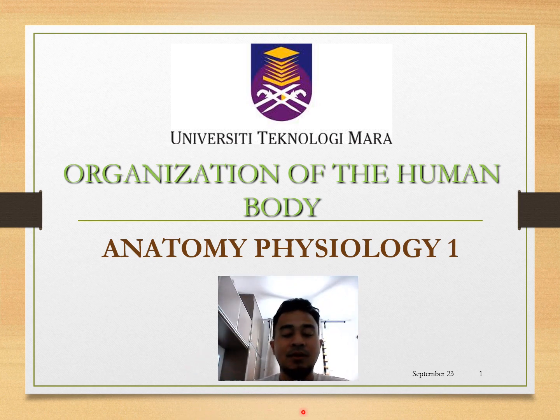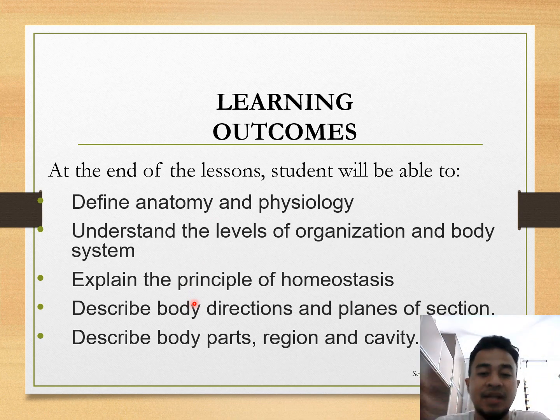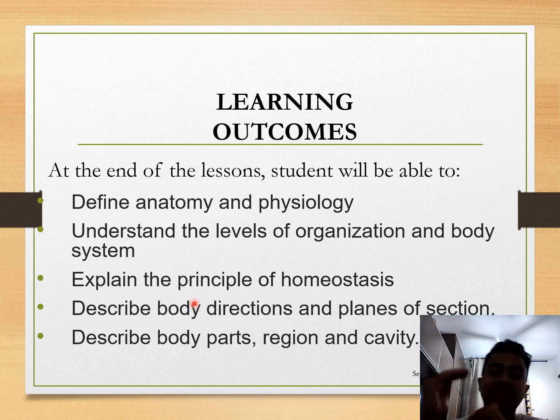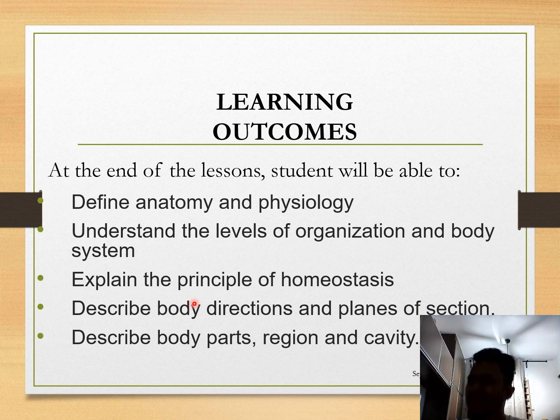First of all, we will see what is the objective of our topics. Alright, so the learning outcome. At the end of this session, you should be able to define anatomy and physiology. Okay, what's anatomy and what is physiology? Right, and then understand the level of organization, for example, from cells up to system.